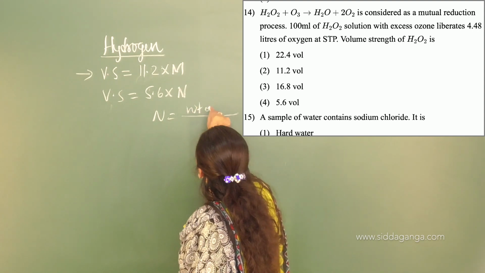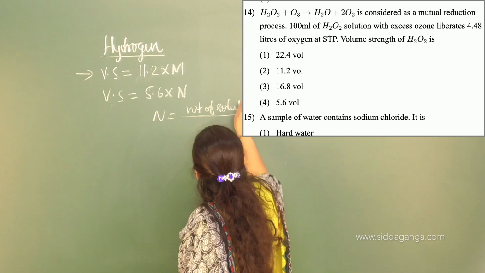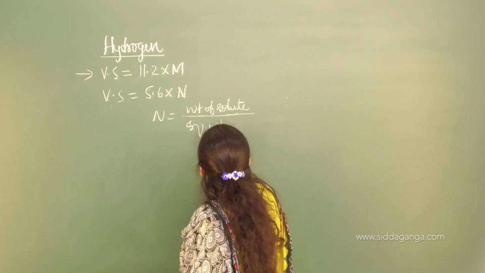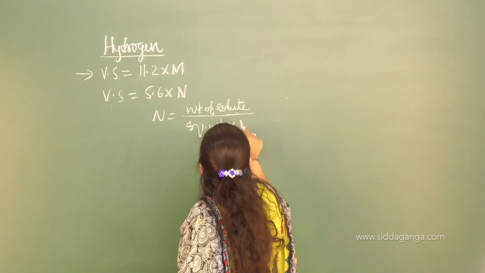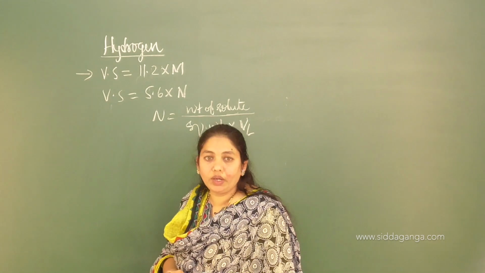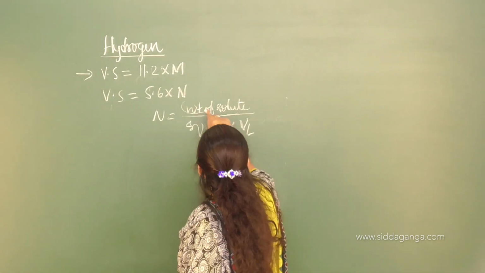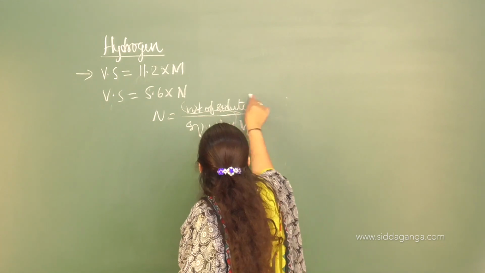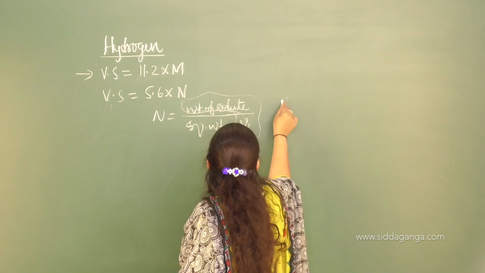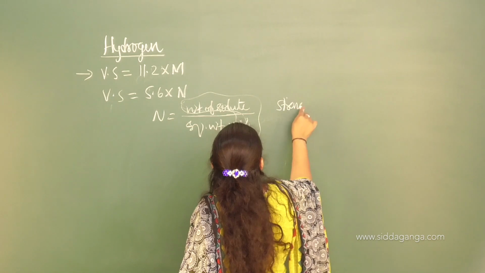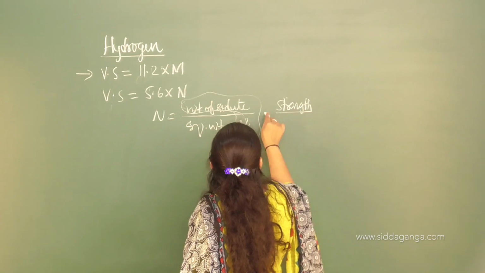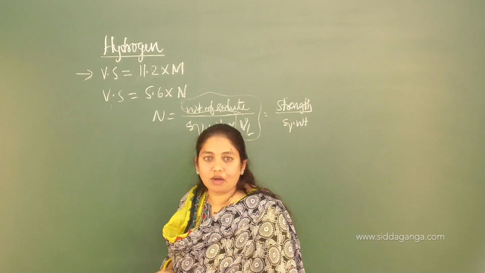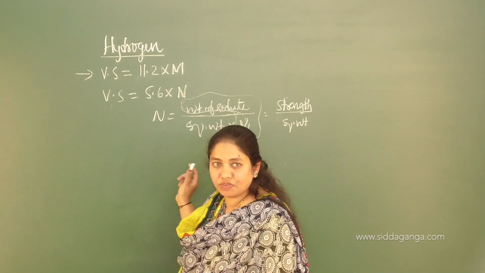weight of the solute divided by equivalent weight of the solute into volume in liters. Here the weight divided by the volume is nothing but the weight by volume, that is strength. So finally what are we left with? We are left with equivalent weight. If you divide, you are going to get the normality. While doing the calculations, this is very important.